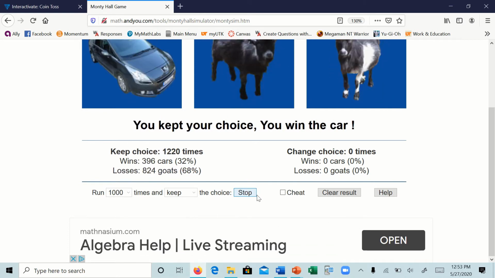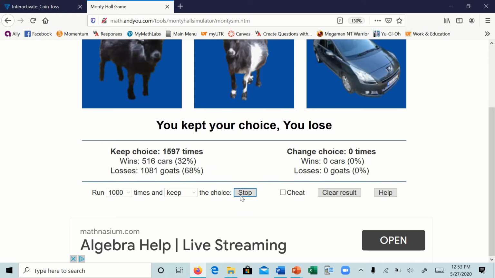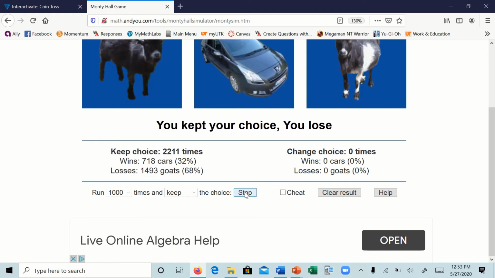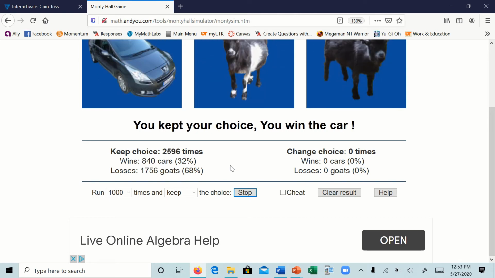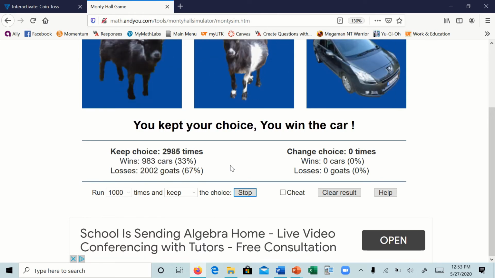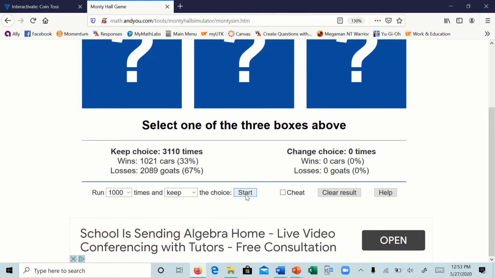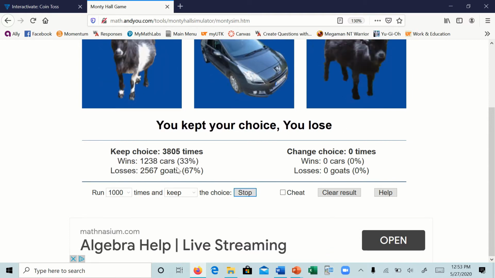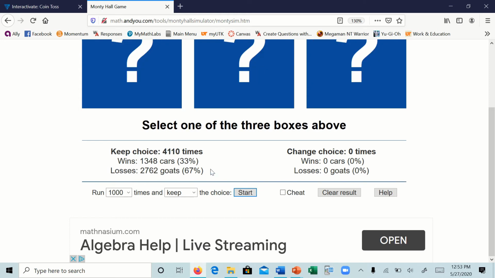Let's do 1,000 more after that. Let's do another 1,000. So over 3,000, we're getting pretty close to what the actual probability should be, right? If we do 4,000, yeah, we're starting to see these percentages aren't moving too often anymore.